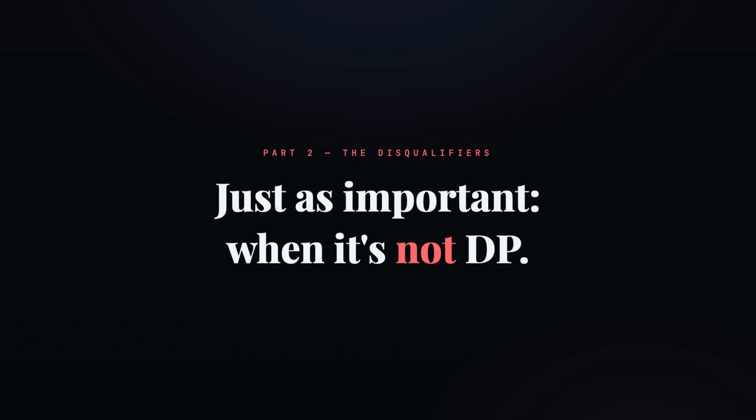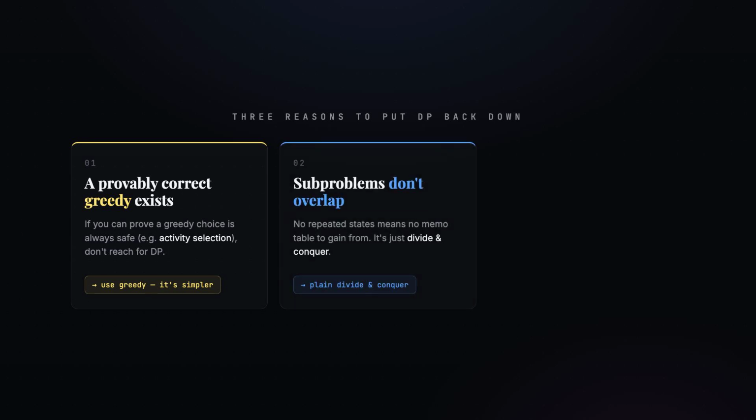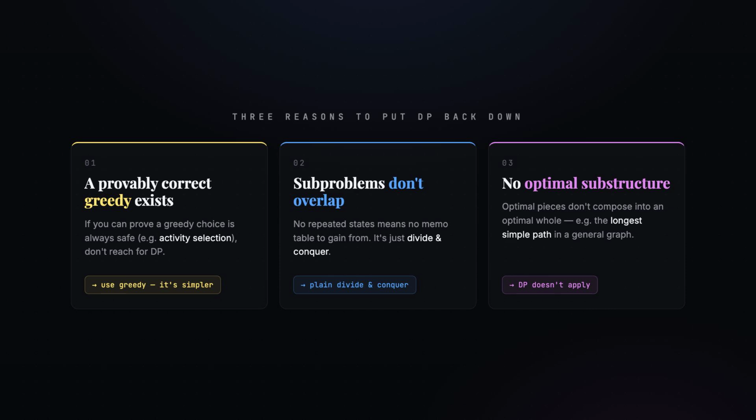Now, just as important, when is it not DP? Three disqualifiers. One: if a provably correct greedy exists, like activity selection, then use greedy. It's simpler. Don't reach for DP when you don't need it. Two: if the subproblems don't overlap, it's just plain divide and conquer. No memo table needed. Three: if there's no optimal substructure, like the longest simple path in a general graph, then DP doesn't directly apply.